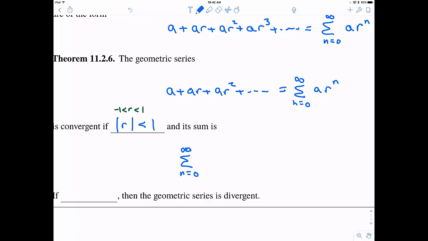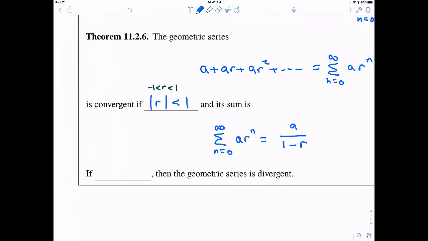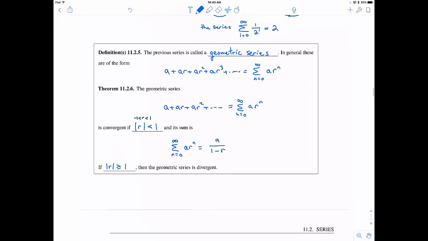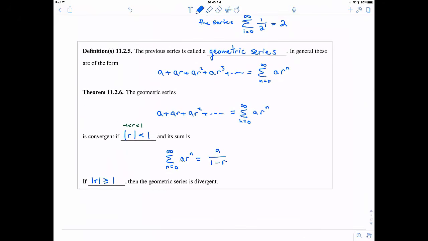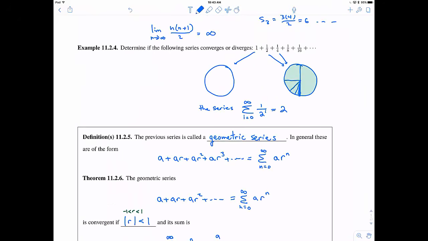So in that case, again, the series converges, and it converges to a over 1 minus r. So that's pretty exciting that we can actually figure out what this converges to. Then if the magnitude or the absolute value of r is greater than or equal to 1, then the series diverges or is divergent.